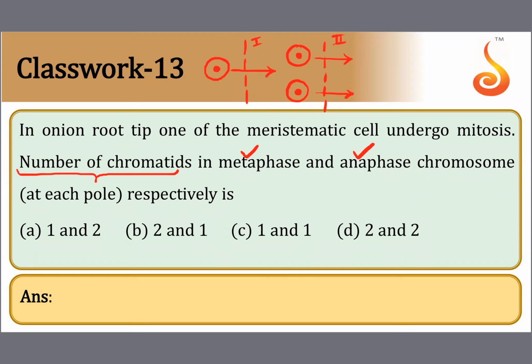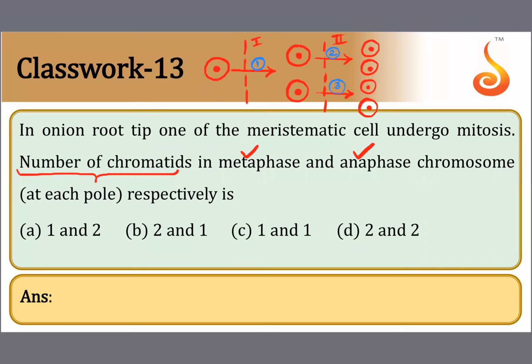So if I ask you how many generations of divisions are required to obtain 4 cells, you will say 2 generations. If I ask you how many mitotic divisions are there without using the word generation, then you will count this as 1, you will count this as 2, you will count this as 3. Did you understand, Ria? Okay.